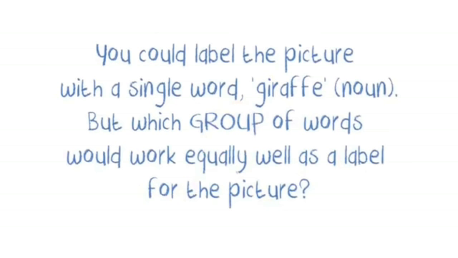But you could label the picture with a single word. First of all, if you want to try these noun phrases, give a single title to the thing you are looking at. And now, which group of words would work equally well as a label for the picture? You have to add something to that group. If you are giving the noun giraffe to the giraffe, now you have to look for which words can be added. If you are looking at a picture, then you can add more and more qualities before the noun by looking at that picture. So when these things come before the noun, they can make a noun phrase.